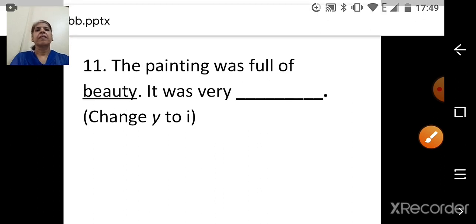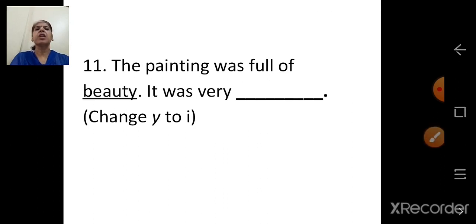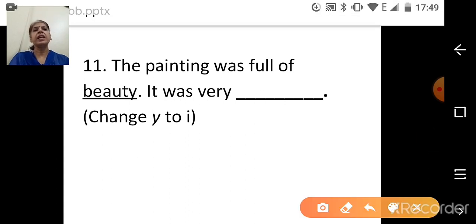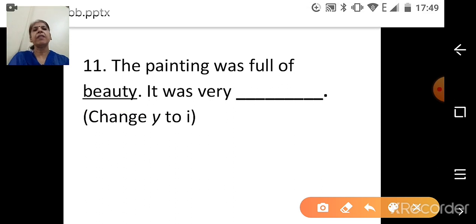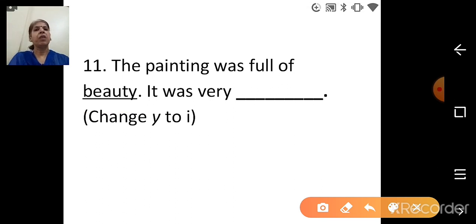Next. The painting was full of beauty. It was very dash. The underlined word is beauty. What do we have to add? Full. Beauty plus full, beautiful. Now change Y to I. The word beauty is ending with Y. We have to change this to I when we add full.